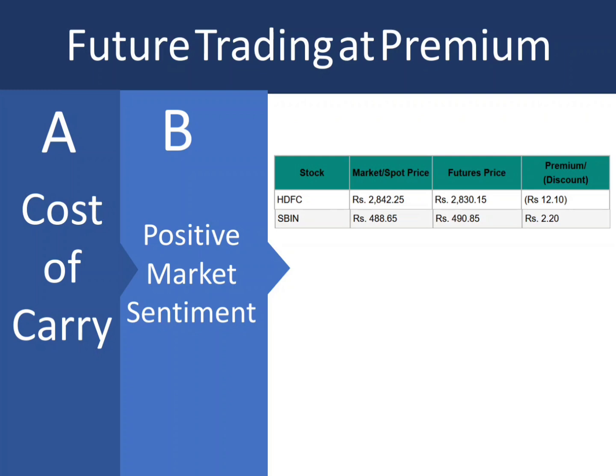So it all depends on the market sentiment and high interest rates as well. Suppose this is also one among the reasons why the future price may trade at a premium. Suppose the interest rates rise from 6% to 8%. Basically the investors who were expecting higher returns from fixed income assets may shift their investments away from the equities, expecting better returns in safer investments like FD or anything else other than the equities.